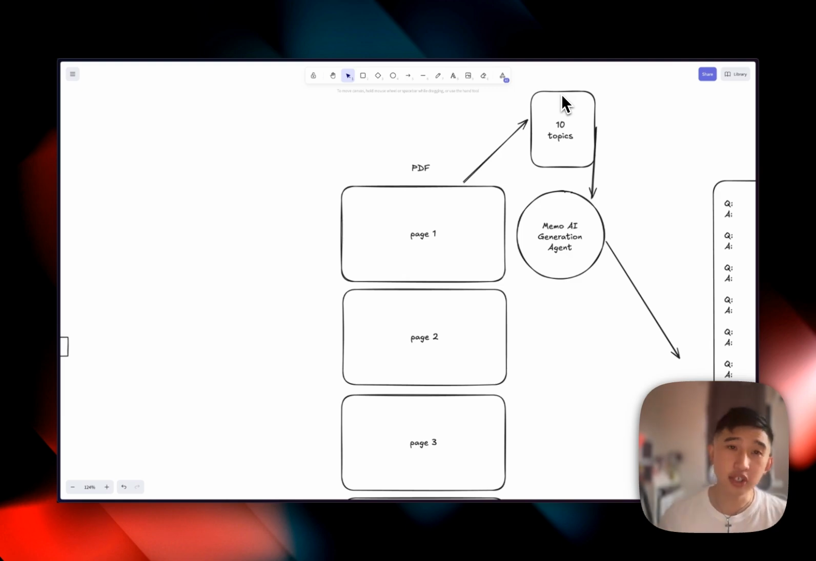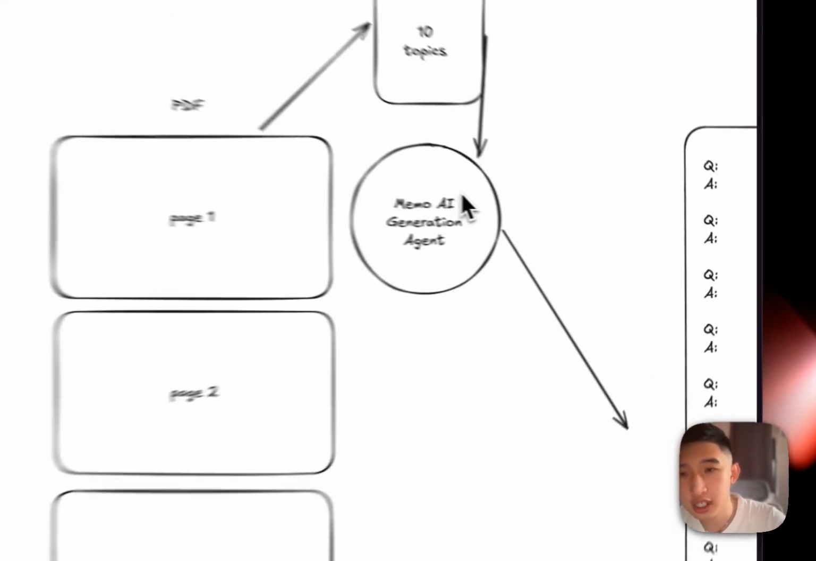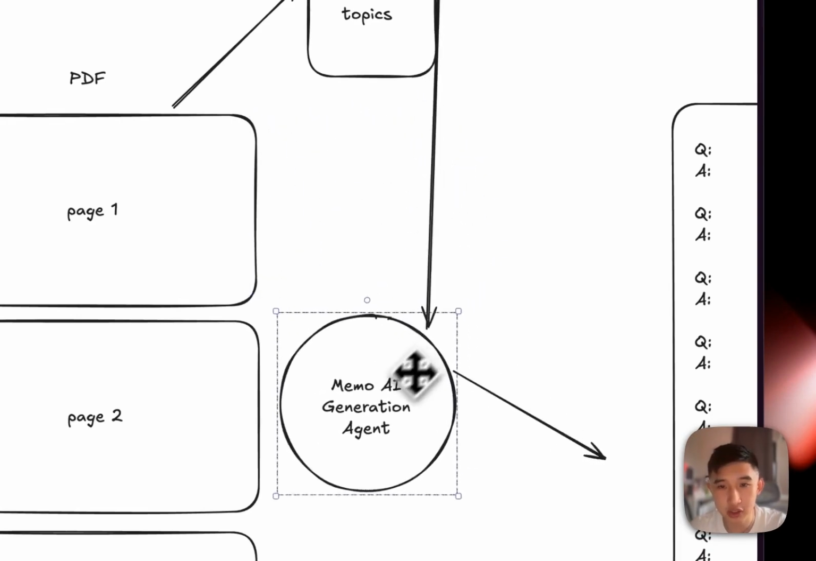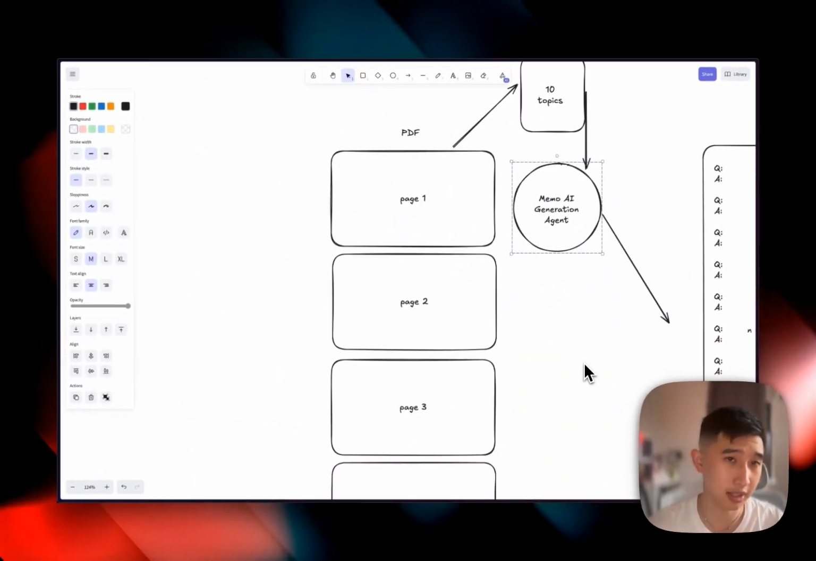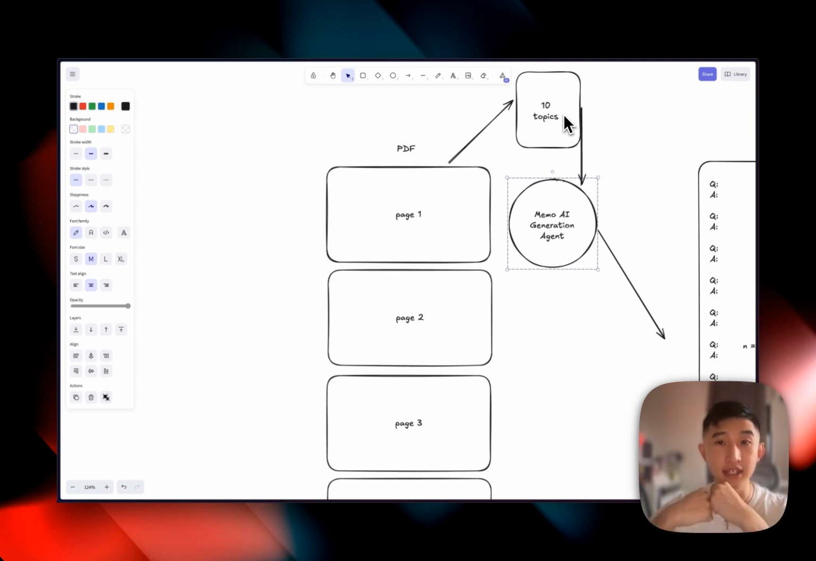So with the attention mechanism, the Memo AI generation agent actually focuses into every single page linearly. It works like a real human creating flashcards, like ourselves as students. We will go through every single page, and at every single page, we will understand, first of all, obviously, the entire context of the lecture. Therefore, the 10 topics is passed into the Memo AI generation agent, like a real student like us creating flashcards. But also, we will go through every single page to see what information can be extracted from that page and turned into active recall questions.